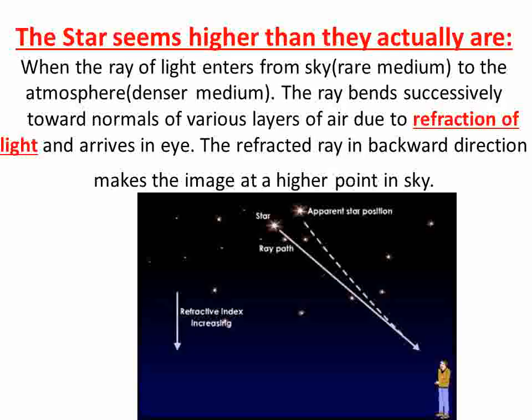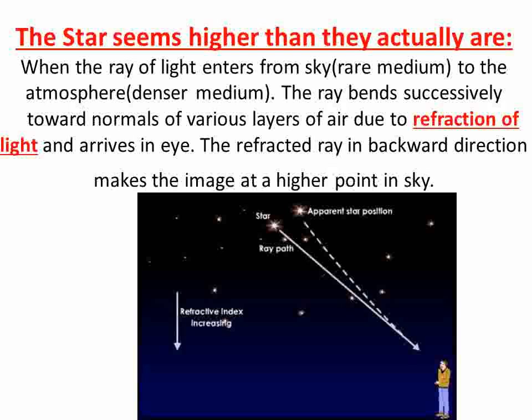There are two mediums in air. A ray of light coming from a star bends successively due to refraction from rarer medium to denser medium.